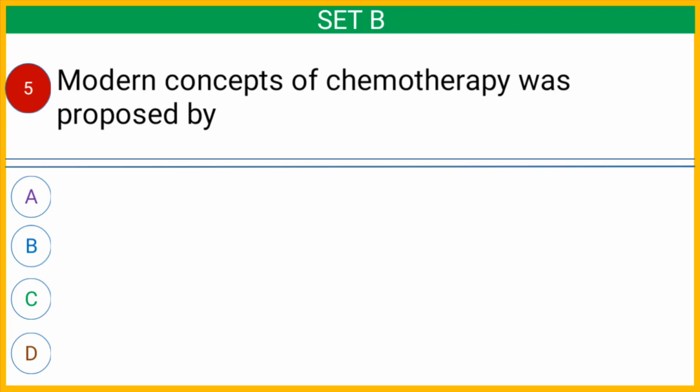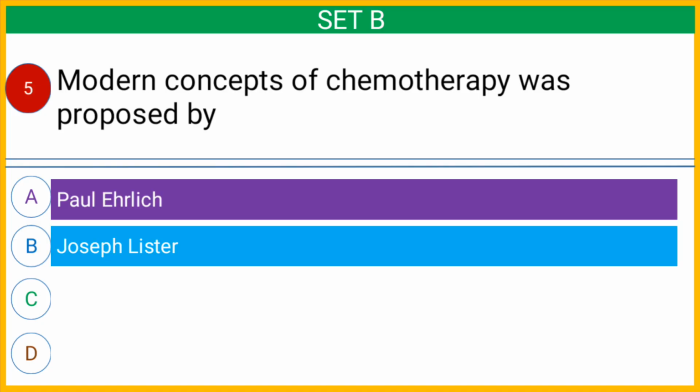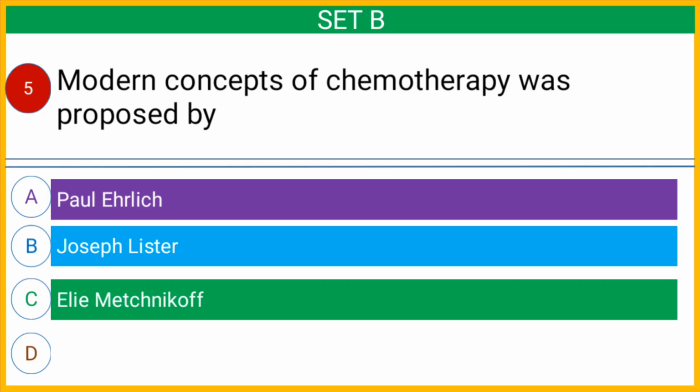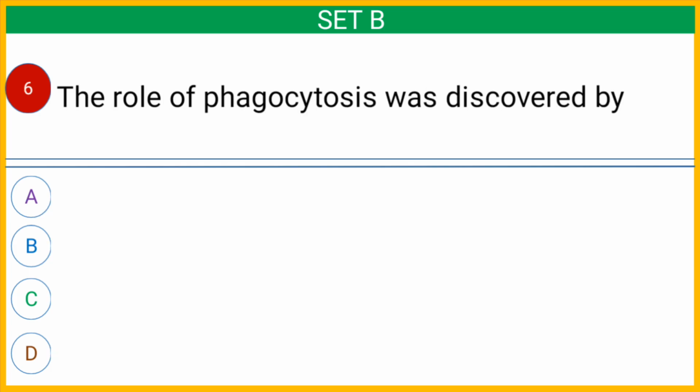Question number 5, modern concept of chemotherapy was proposed by option A Paul Ehrlich, option B Joseph Lister, option C Elie Metchnikoff, or option D none. And the correct answer is option A Paul Ehrlich.